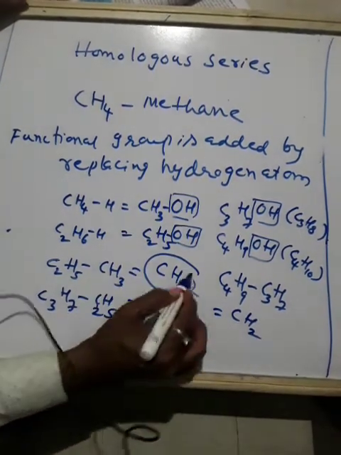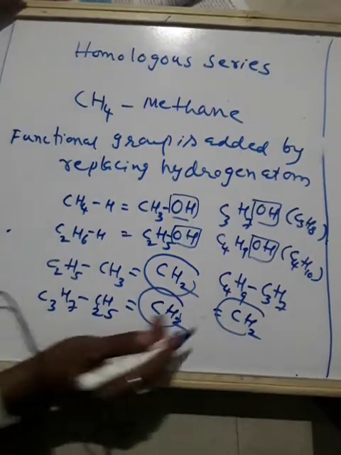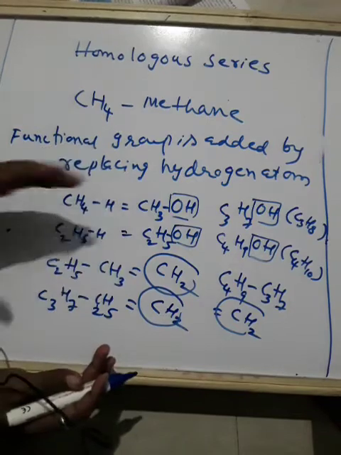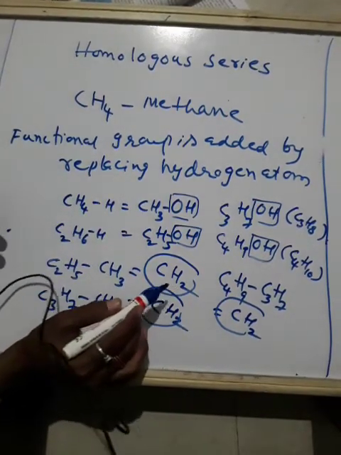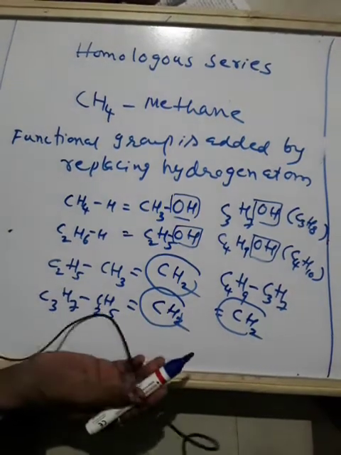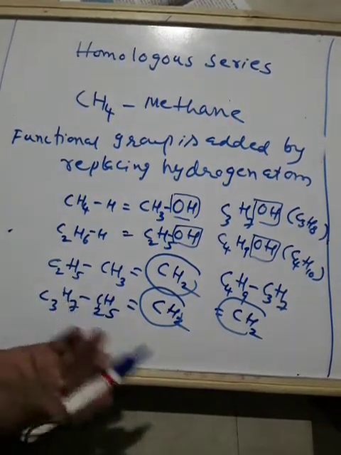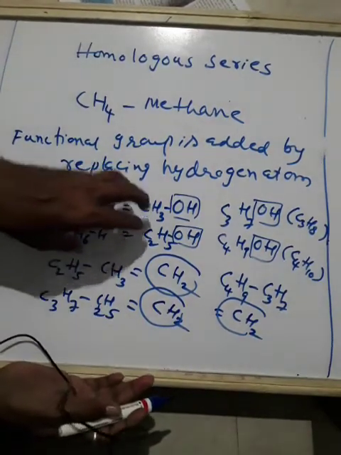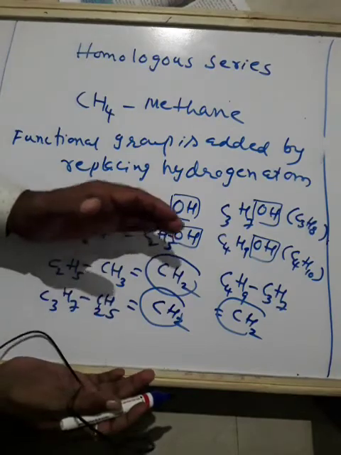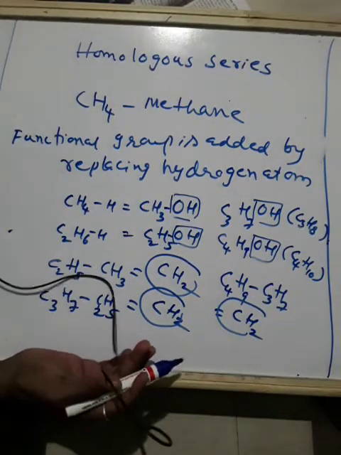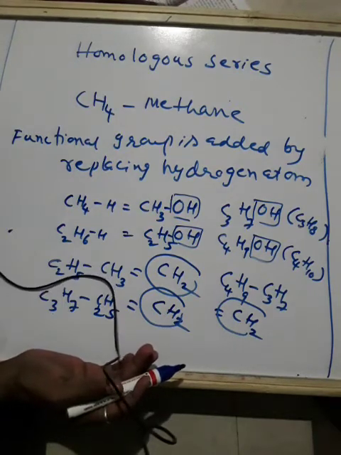So what is the difference between each and every group? There is a CH2 group. What is the difference between the next pair, propane, butane also, you can tell. It is CH2 only. Whether it is propane, butane, pentane, hexane, all of them have a difference of CH2.